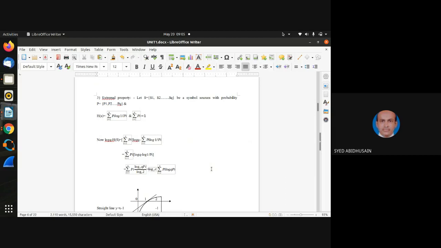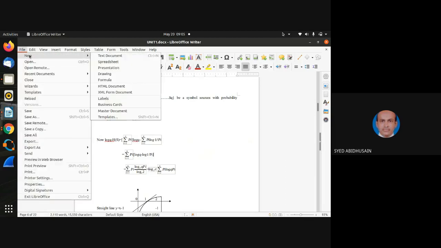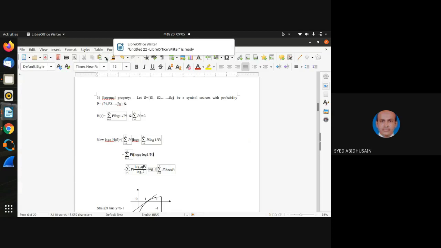Now you see one thing. What is done here for the remaining part? Log of q minus log of 1 over p i, we apply the property of logarithm. I'll take a new page.